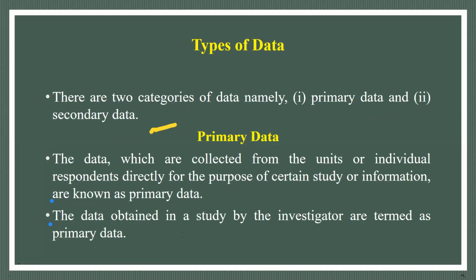So this is the data. Data are primarily of two types: primary data and secondary data. Data which are collected from the units and individual respondents directly for the purpose of a certain study or information are known as primary data. Data obtained in a study by an investigator are termed primary data. In a survey or anything, the investigator has collected and recorded the data.